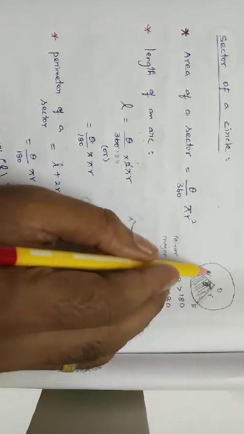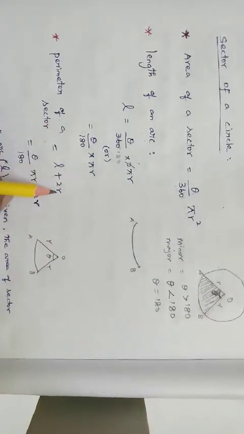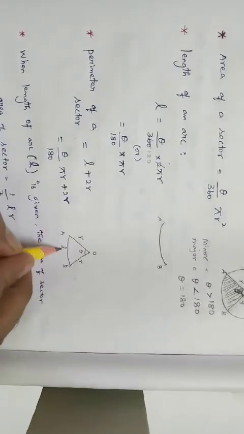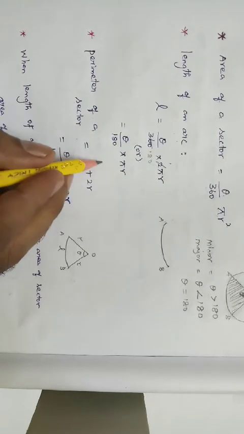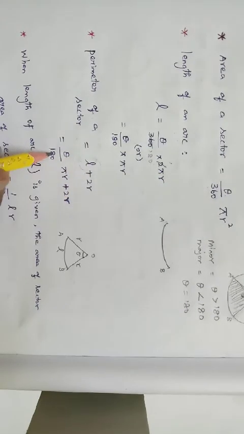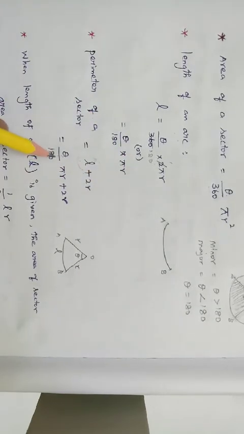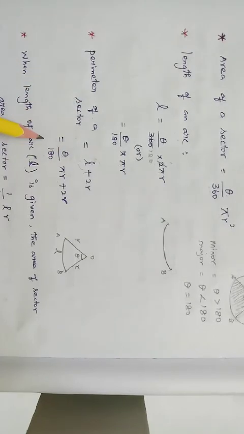So L plus 2R, right? The perimeter of a sector is equal to L plus 2R. Understood? The perimeter of a sector is nothing but this arc AB, which is L, plus R plus R. So L plus 2R. Already we know what L is, the length of the arc. That is theta by 180 into pi R. So the perimeter of a sector is L equal to theta by 180 into pi R, plus 2R.